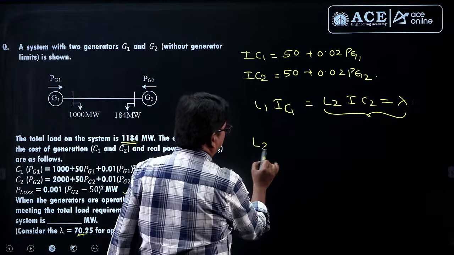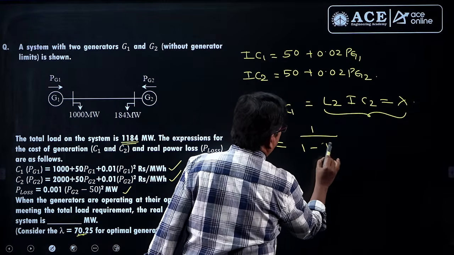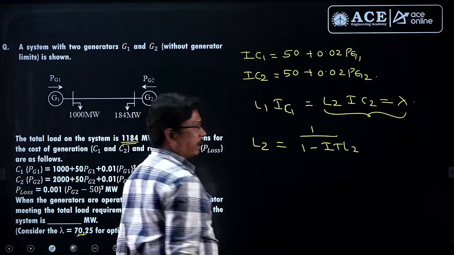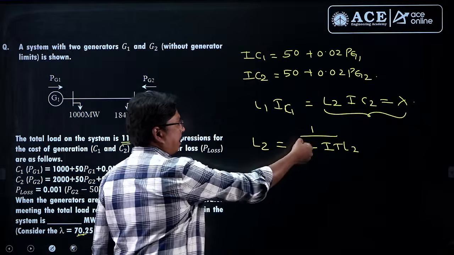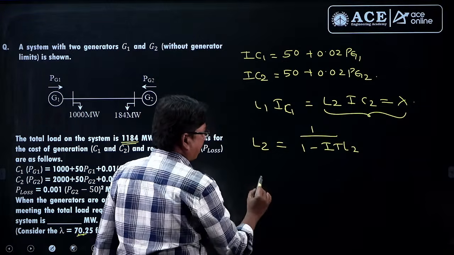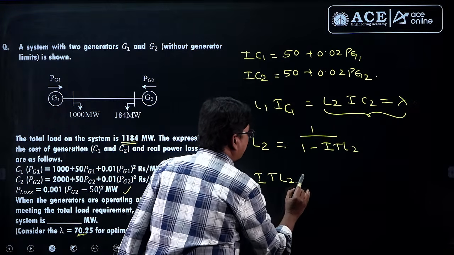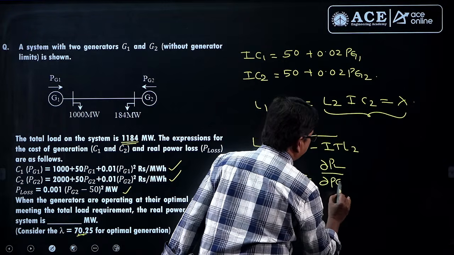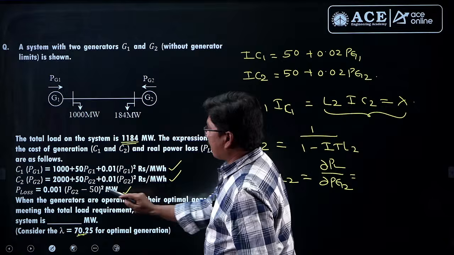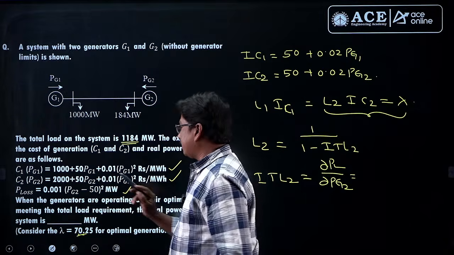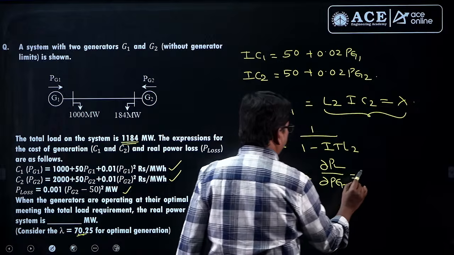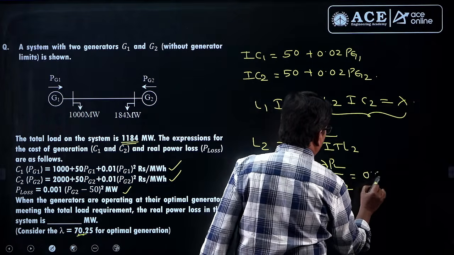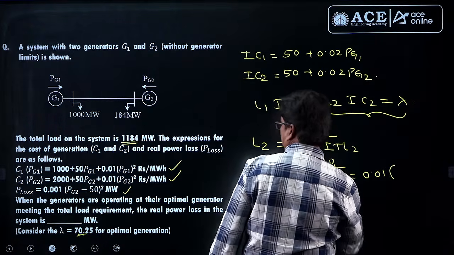What is L2, students? L2 is nothing but 1 by 1 minus ITL2, the incremental transmission loss of plant 2. What is the incremental transmission loss of plant 2? ITL2 is nothing but dou PL divided by dou PG2. Differentiate the power loss equation with respect to PG2, students. What is the PG2 equation we are having? It will be 0.01 into